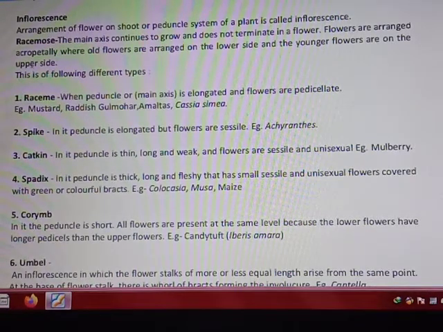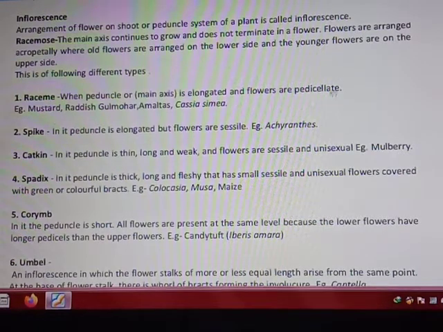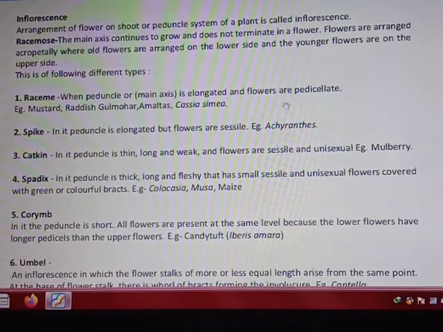Okay, that was racemose, and now racemose has so many different types. First one is a raceme. When the peduncle is elongated, peduncle means main axis of the flower, that is elongated, and flowers are pedicellate. Pedicellate means flowers have a pedicel. Pedicel means stalk. When the flowers have a pedicel and the main axis is elongated, it is giving a pedicel, and the pedicel is pointing to the flower. It is an example of a raceme.